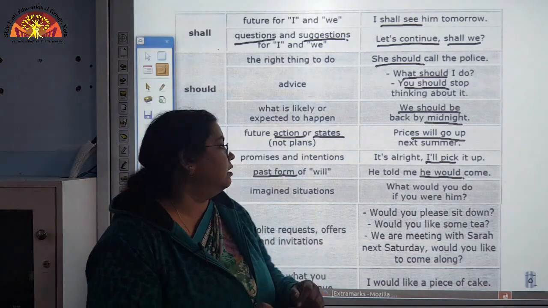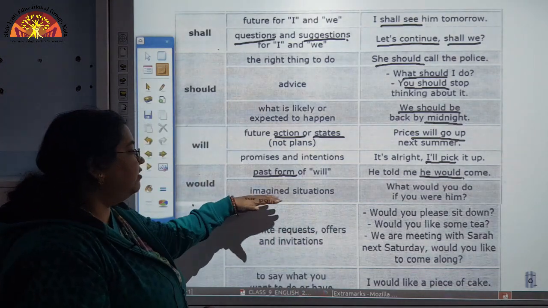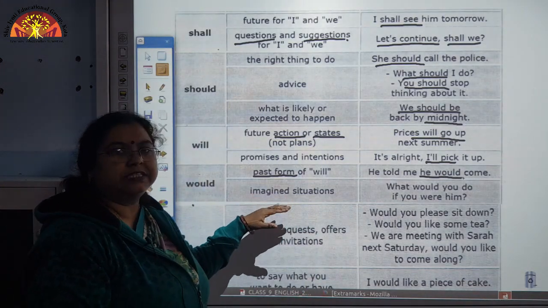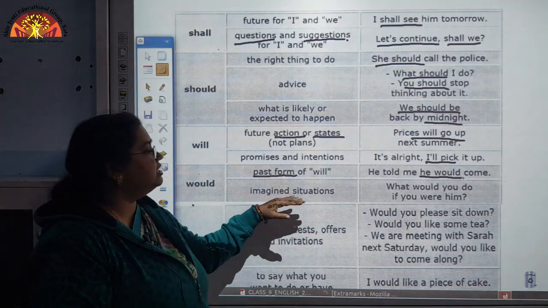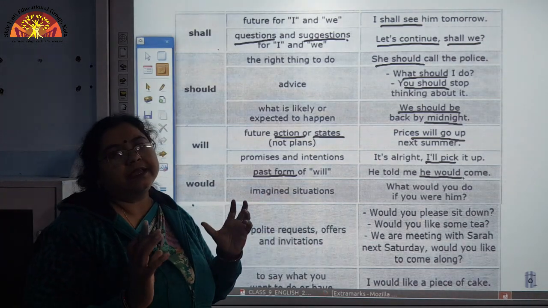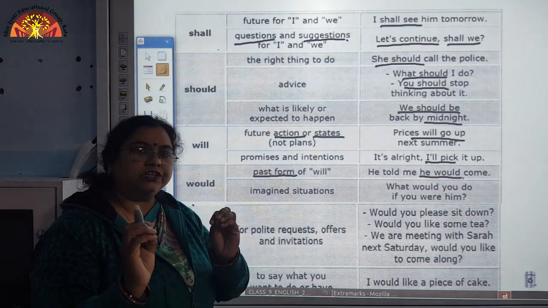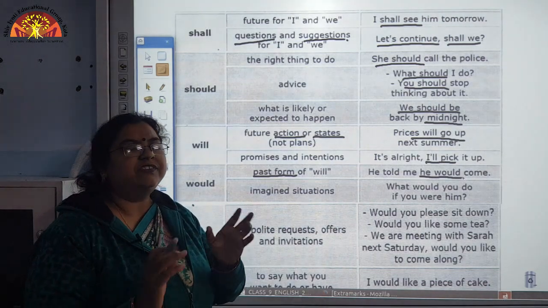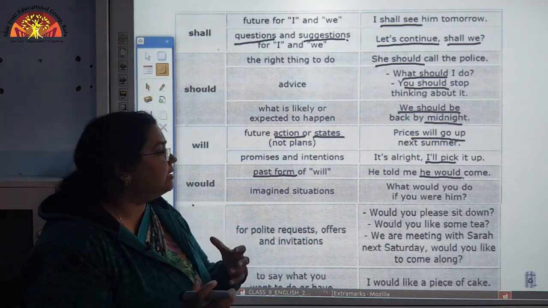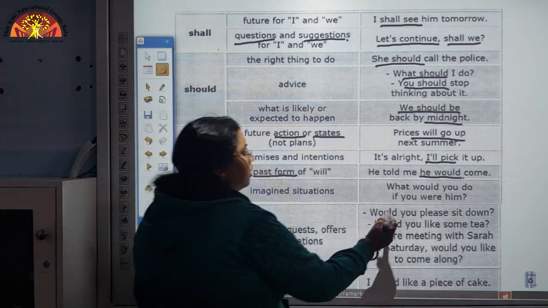Now, the next aspect which can be expressed here, the next expression, is an imagined situation. A situation, a particular condition, which we imagine. See here the example: what would you do?